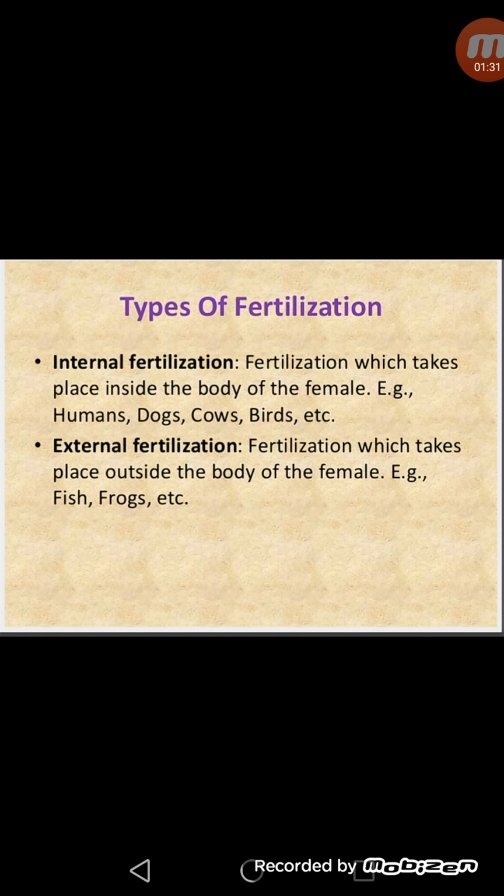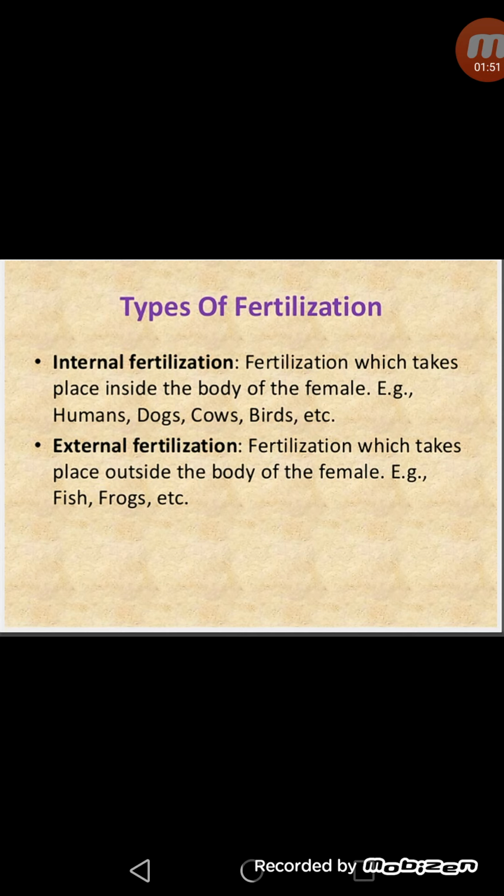Now there are two types of fertilization: internal fertilization and external fertilization. Fertilization means the meeting of male and female gametes. If fertilization takes place inside the female body, it is called internal fertilization.